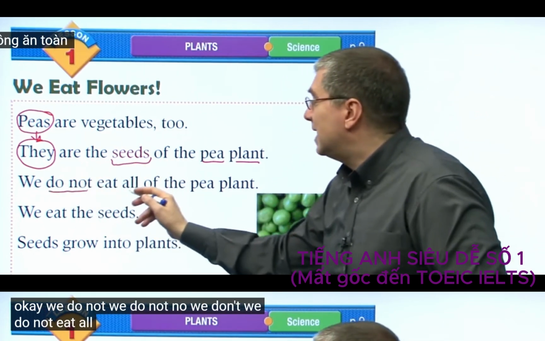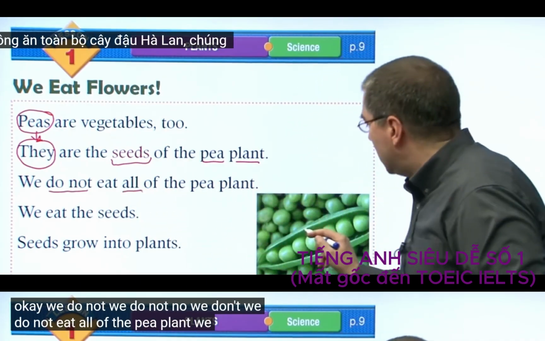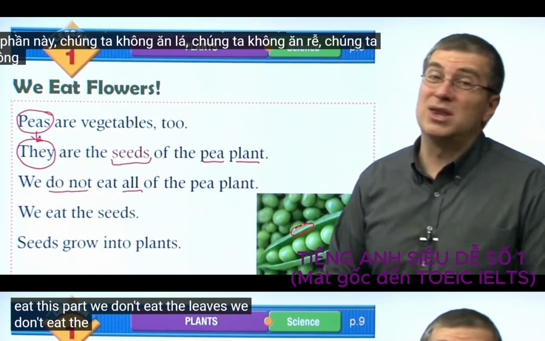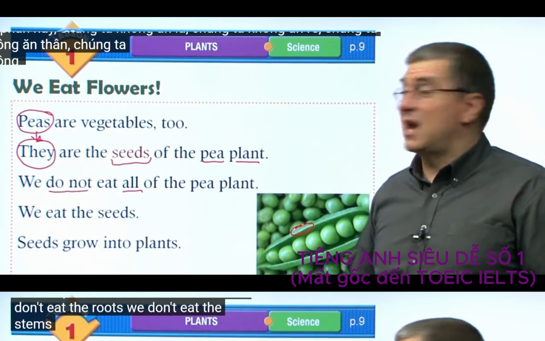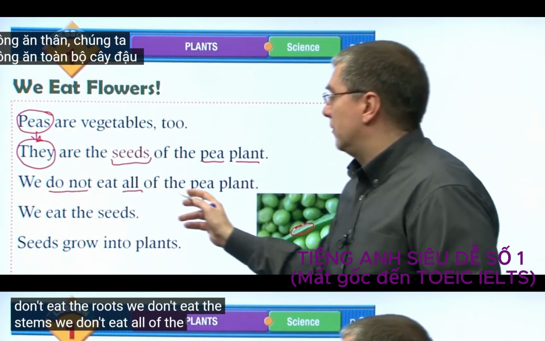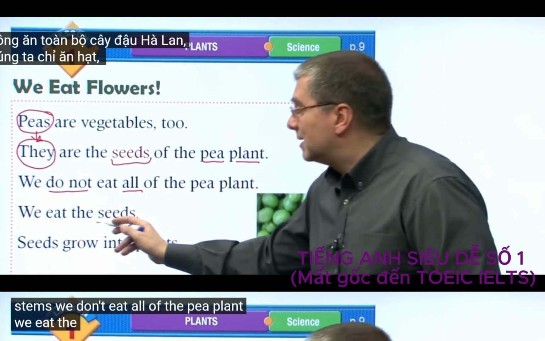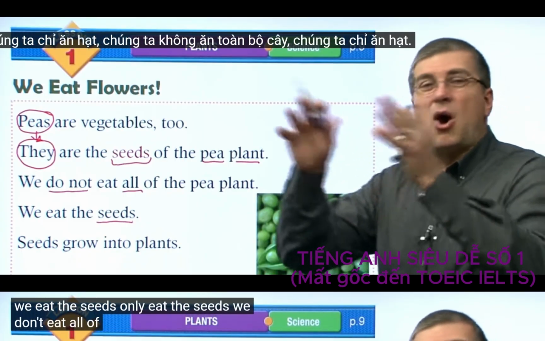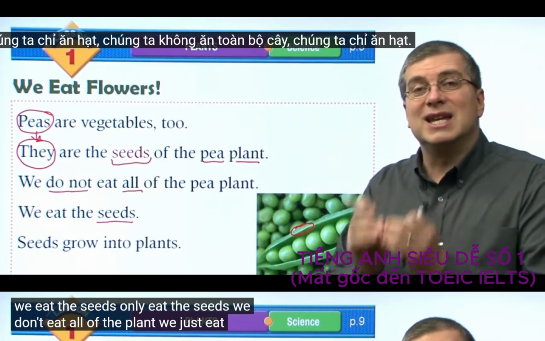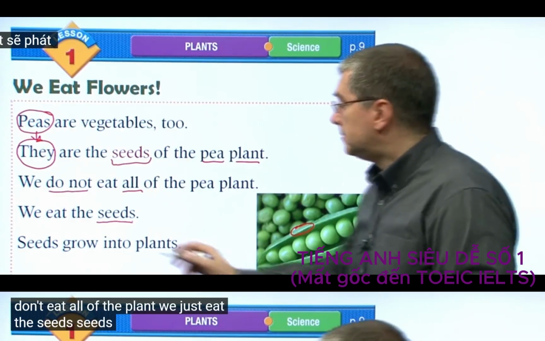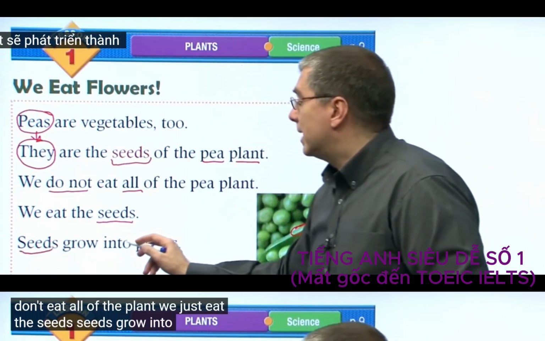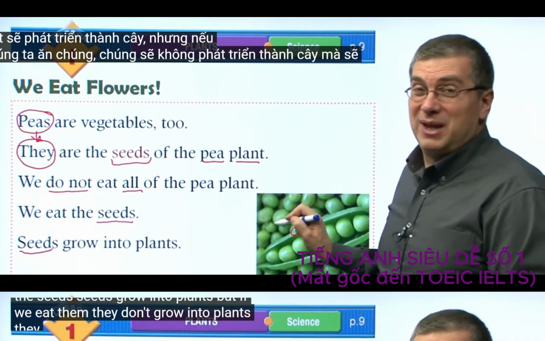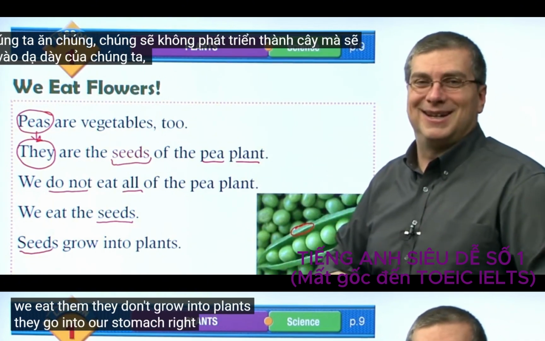We do not eat all of the pea plant. We don't eat this part. We don't eat the leaves. We don't eat the roots. We don't eat the stems. We don't eat all of the pea plant. We eat the seeds. Only eat the seeds. We just eat the seeds. Seeds grow into plants. But if we eat them, they don't grow into plants. They go into our stomach, right?